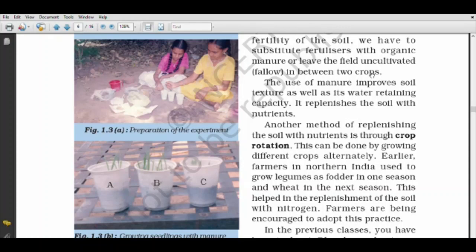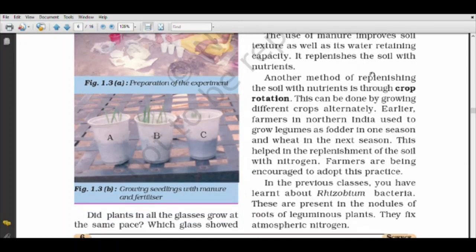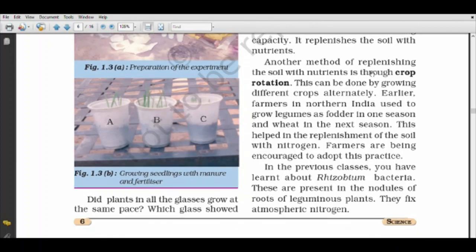Now earlier farmers in northern India used to grow legumes as fodder in one season and wheat in the next season. This helps in replenishment of the soil with nitrogen, so that the soil became more fertile. And nowadays farmers are encouraged to do like that only, so that they can get a good yield of crop.